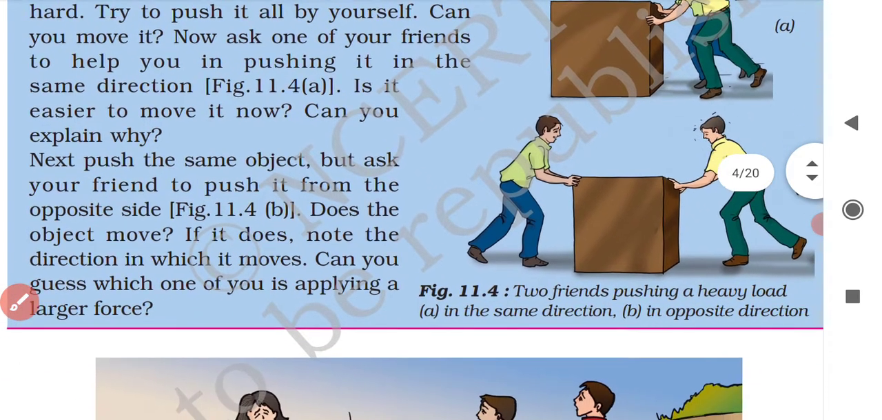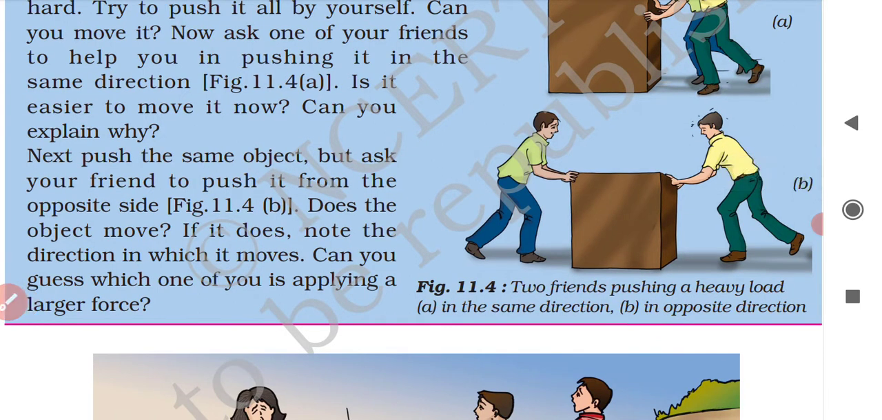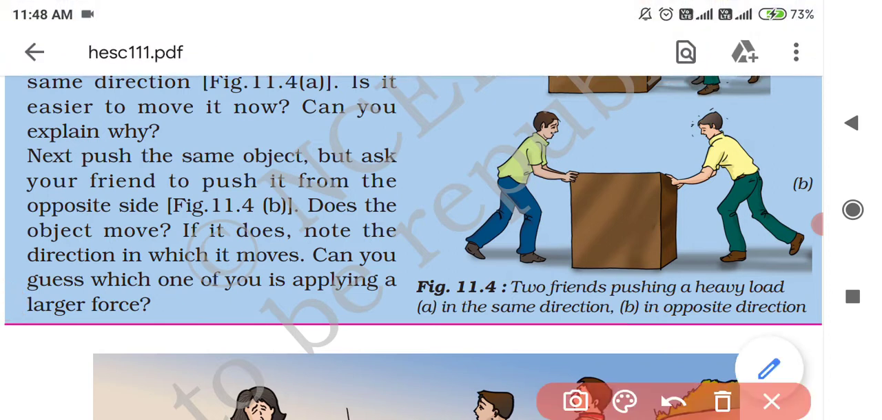So what is given in this paragraph? Let's see. Next, push the same object but ask your friend to push it from the other side or opposite side. Does the object move? Yes, it will move, but slowly. If it does, note the direction in which it moves. Can you guess which one of you is applying a larger force? In which side will the box move? From that side only, the person who is pushing the heavy load or heavy box is applying a larger force.